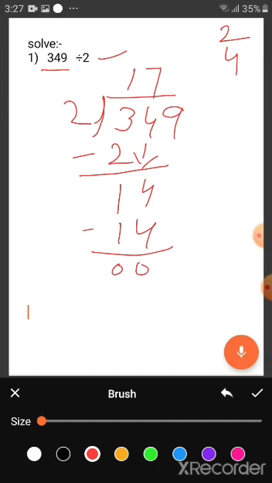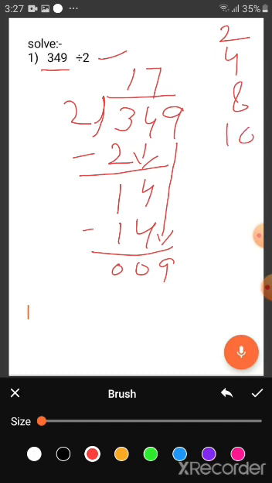Now in the next step, I need to bring this 9 down. Now how many times does 2 go into 9? I know 2 fours are 8 and 2 fives are 10.